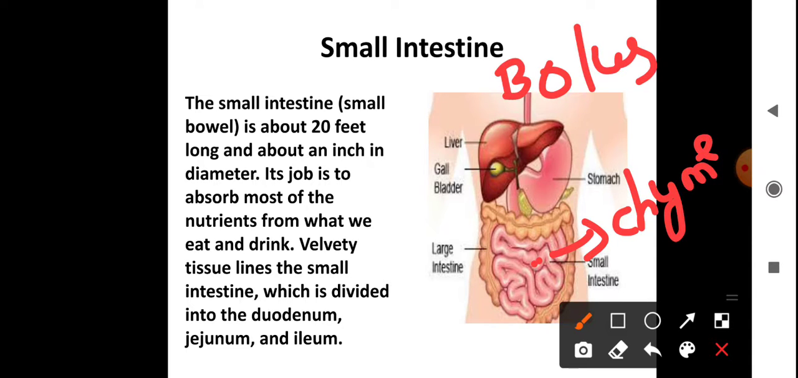Most of the food has been digested. Only proteins are not fully digested here, but the remaining digested food, called chyme, enters into the small intestine. In the small intestine, the pancreatic juices mix with the chyme. Three types of pancreatic juices are there: trypsin, amylase.